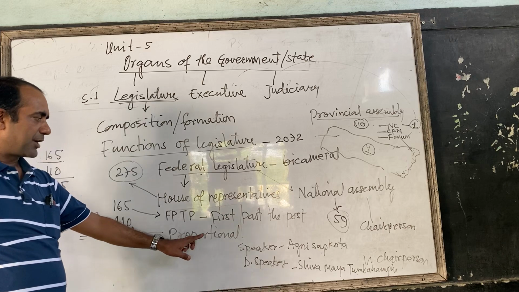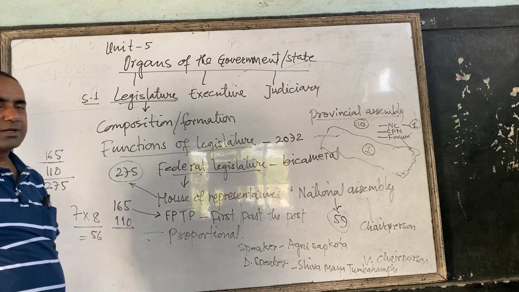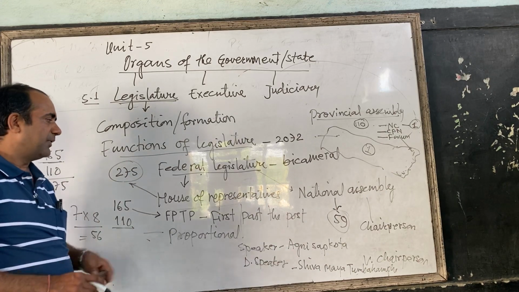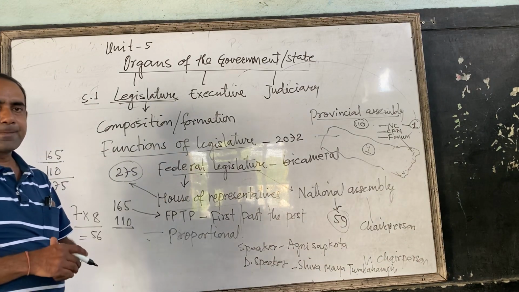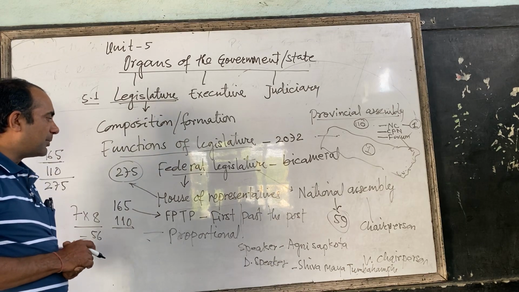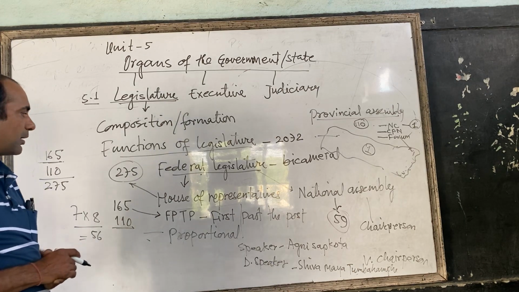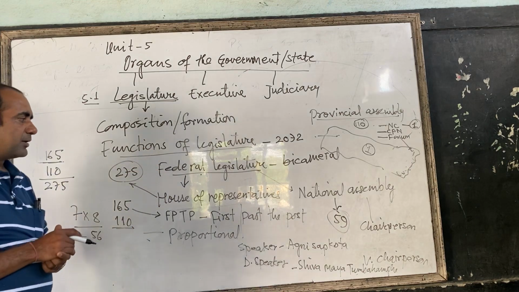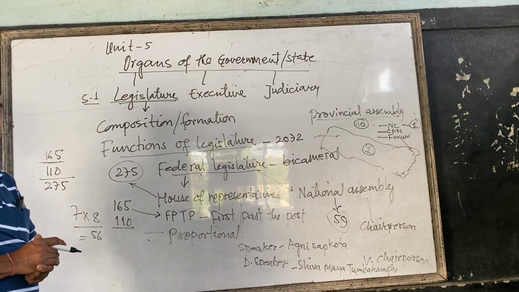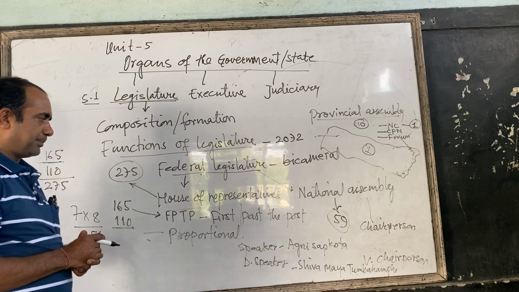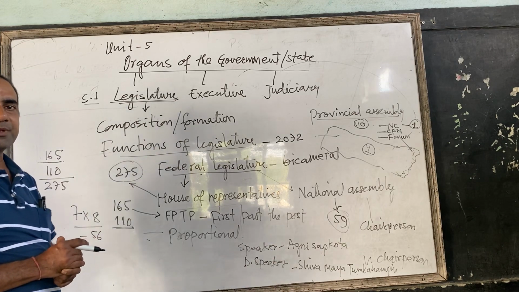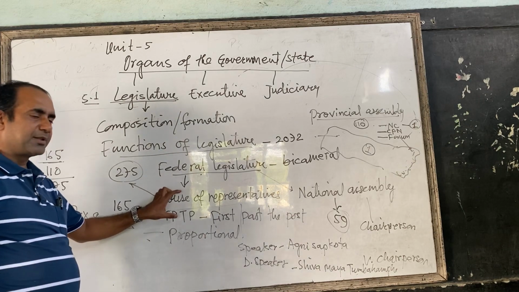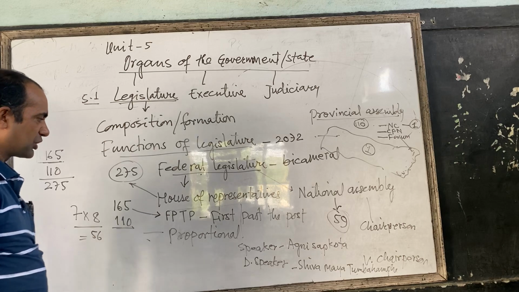Before that, I would like to tell you here about House of Representatives, how government is formed. We are going to study in next chapter about executive. Among the members of the House of Representatives, the party which gets the majority of seats, from that party Prime Minister is appointed, and under Prime Minister, all other ministers are appointed. In this way, government is formed. That comes in executive. We will study executive later on.